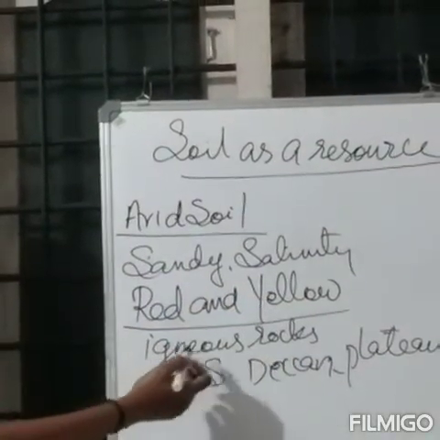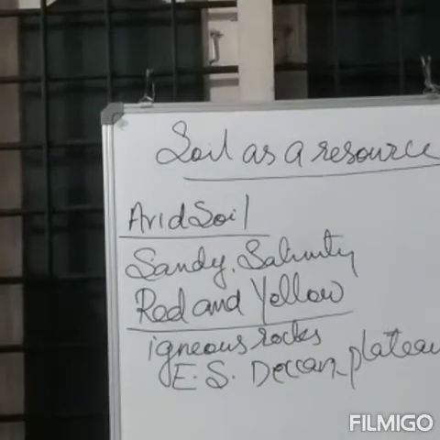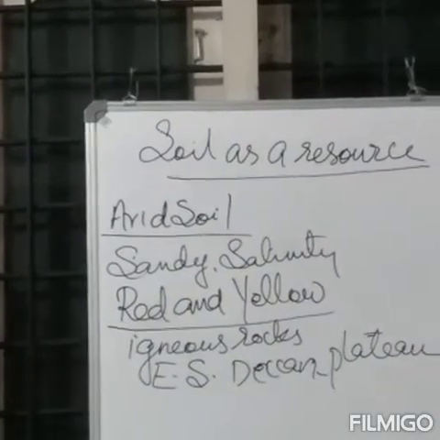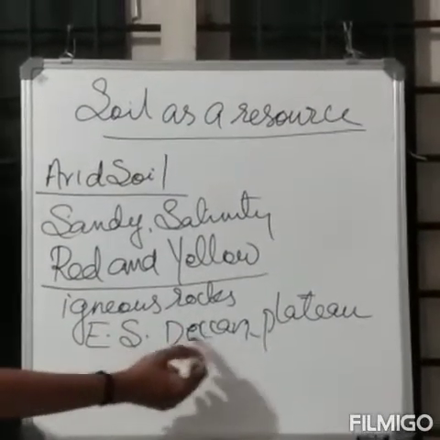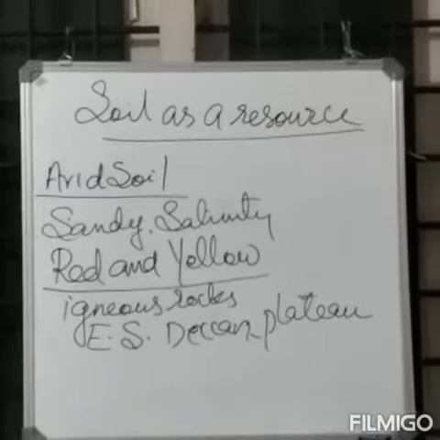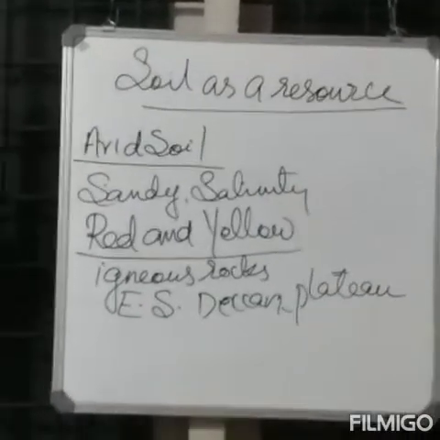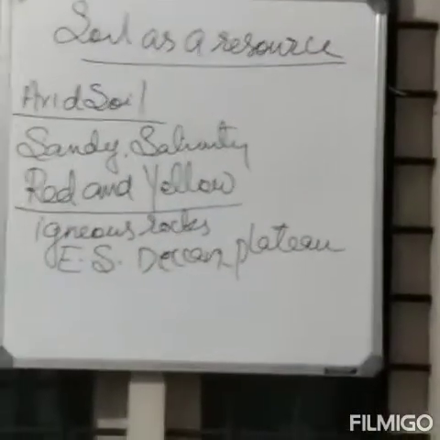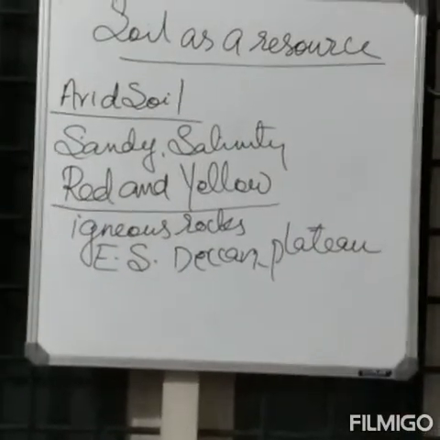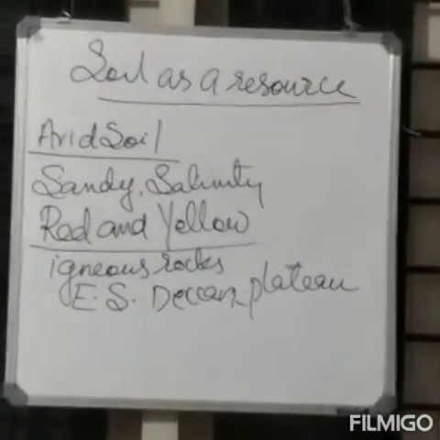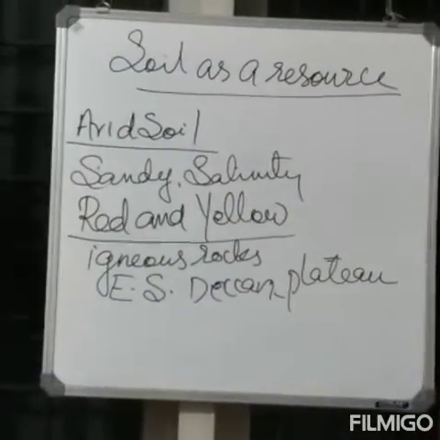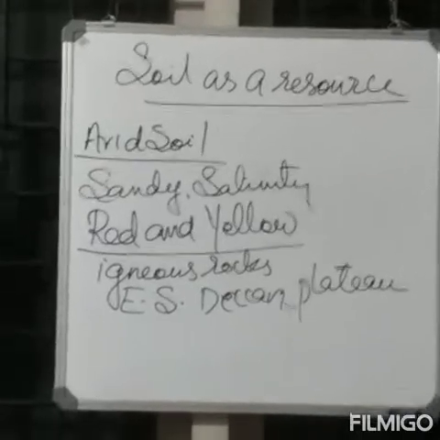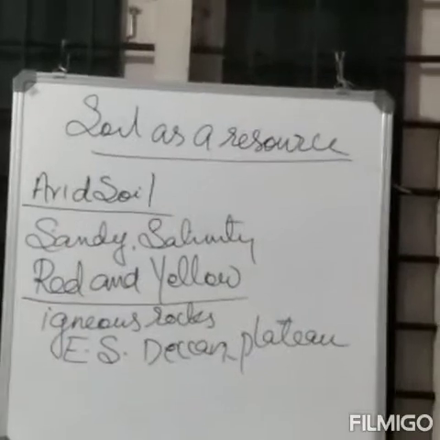The red and yellow soil develops on igneous rocks in the areas of low rainfall, especially the eastern and southern part of the Deccan Plateau. This soil has a red color because of the diffusion of iron in rocks. It looks yellow when it occurs in a hydrated form. This is about red and yellow soil.